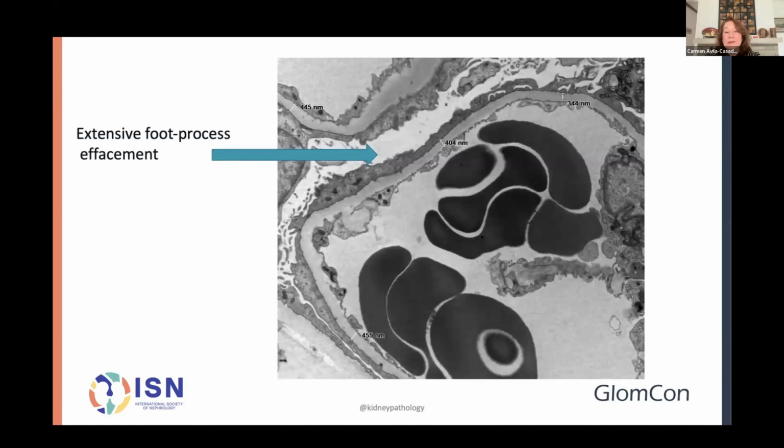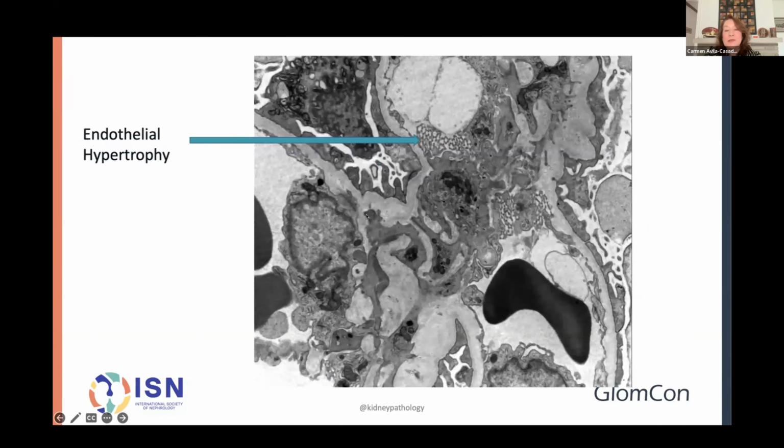This is a higher magnification for the ones that are not used to seeing electron microscopy. We see this extensive foot process effacement, sometimes with some condensation of the cytoskeleton. The basement membranes were a little bit prominent, as we saw from the light microscopy. Another finding was the presence of endothelial hypertrophy. As you can see here, this honeycomb type of injury comes from this endothelial hypertrophy. There were no inflammatory cells and no deposits, as we expected.